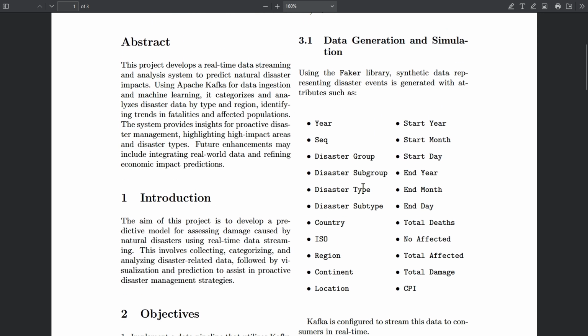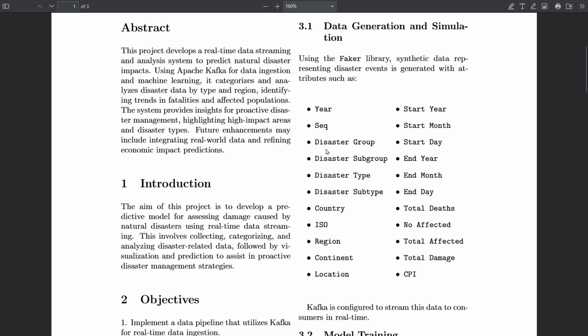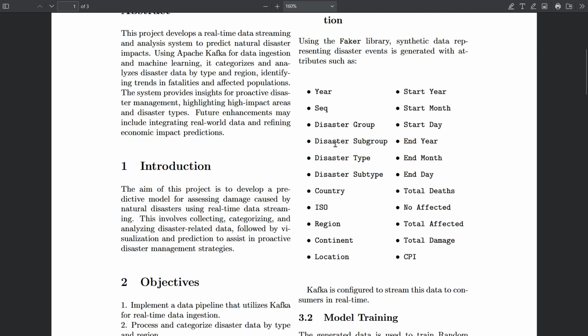Firstly, for data generation and simulation, we have used the Faker library, with which I have generated the data for a particular year. The disaster groups are hydrological, geological, climatological, and biological. For each group, there are subgroups; for example, in the hydro group we have floods and storms.